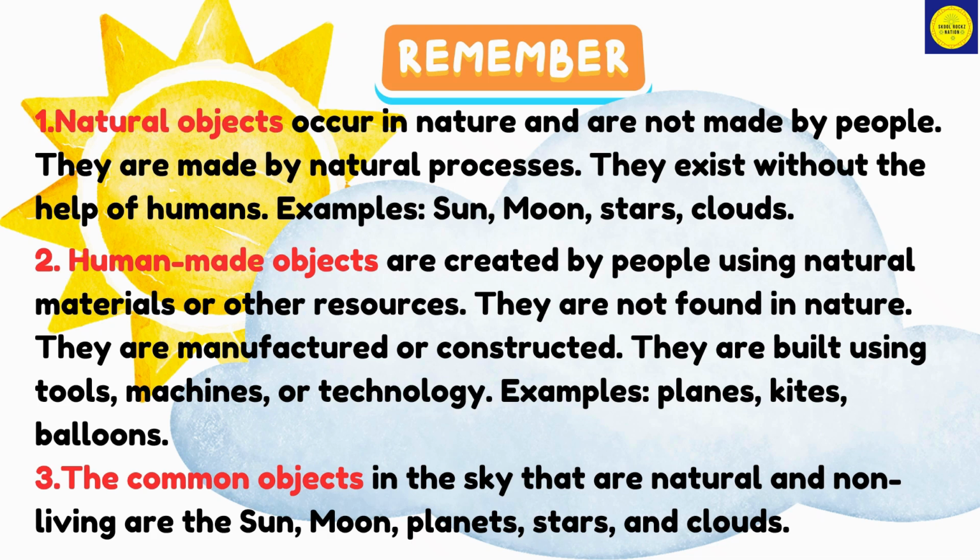They are manufactured or constructed. They are built using tools, machines, or technology. Examples: planes, kites, balloons, and more. 3. The common objects in the sky that are natural and non-living are the sun, moon, planets, stars, and clouds.